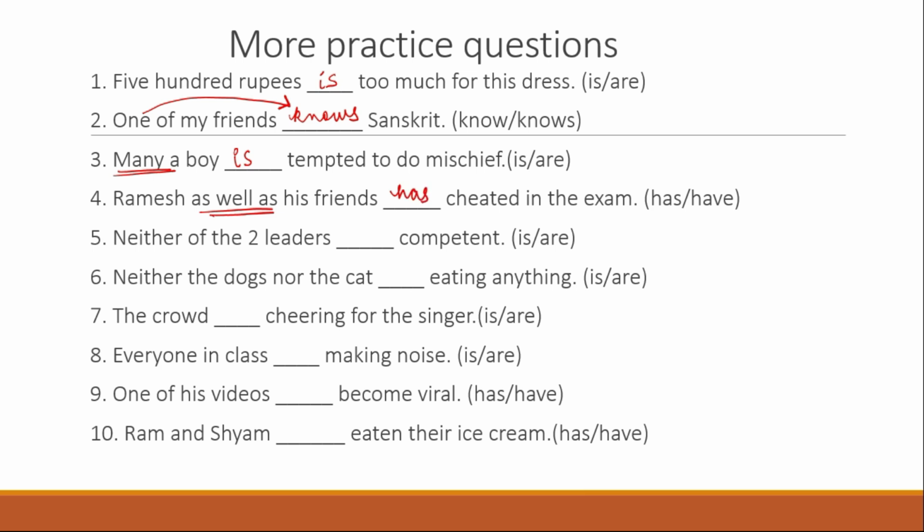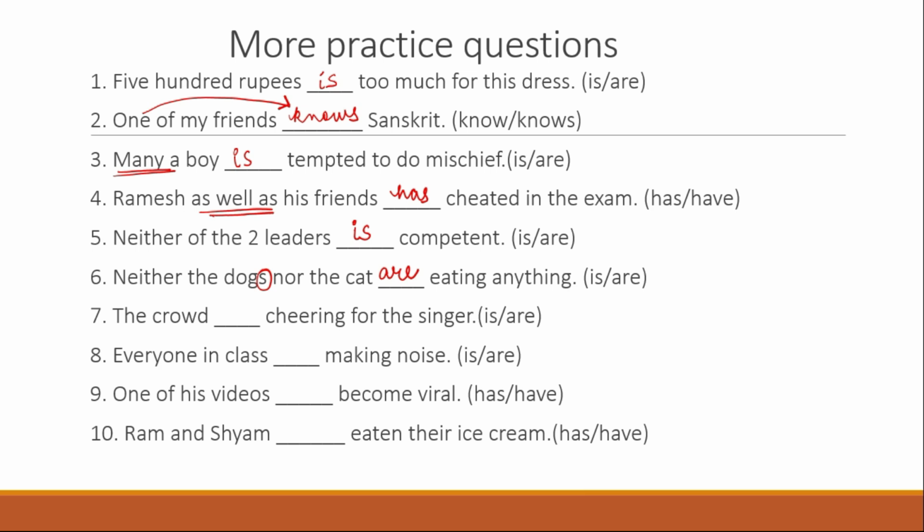Neither of the two leaders, neither is competent. Neither the dogs nor the cat. So if you remember the rule, when neither nor comes, even if one of the subjects is plural, then the verb becomes plural. So here it is dogs. So neither the dogs nor the cat are eating anything.